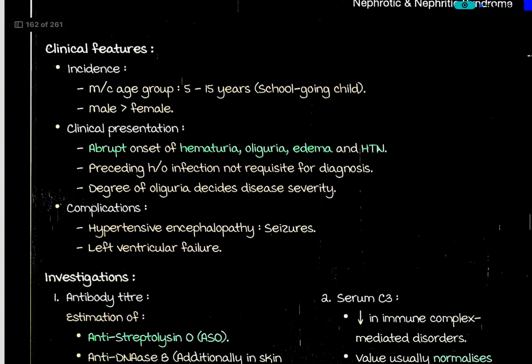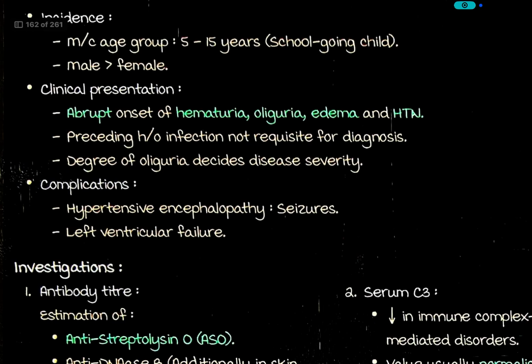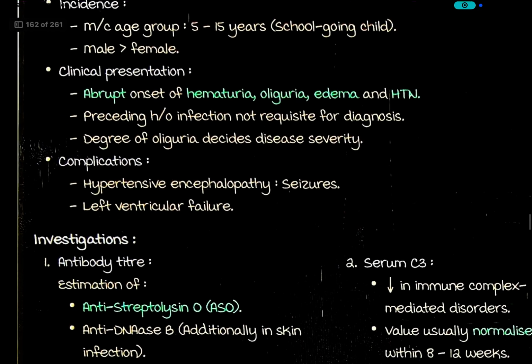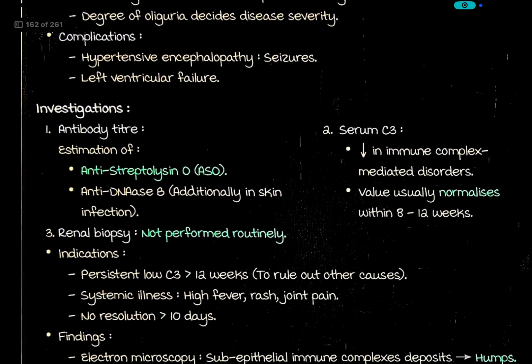Complication: hypertensive encephalopathy can cause seizures and left ventricular failure. Hypertensive encephalopathy will cause seizures and left ventricular failure. And degree of oliguria decides the disease severity.